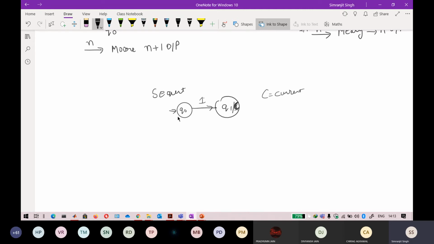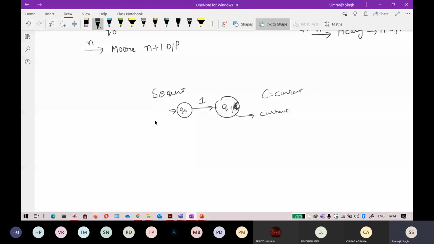Transitioning from Q0 to Q1 is like switching on the fan: the current travels through the wires, and this will be your output, so your fan will be turned on.